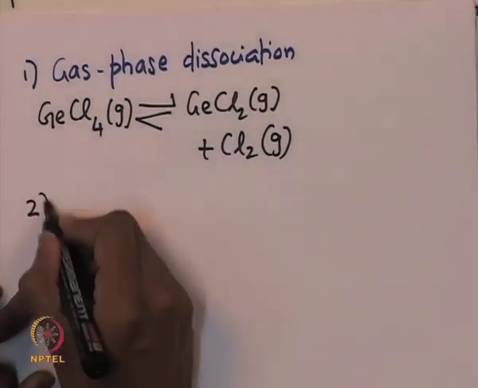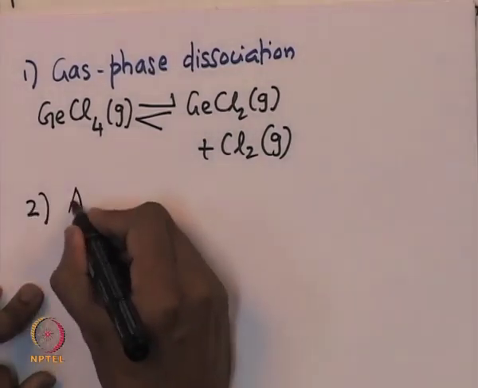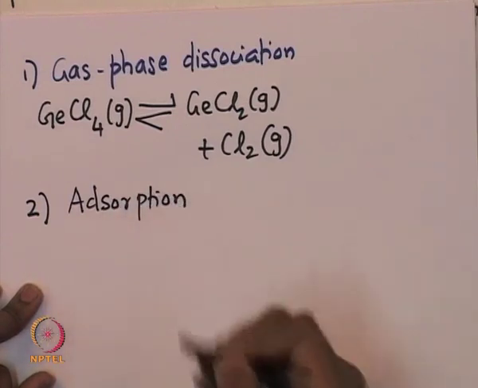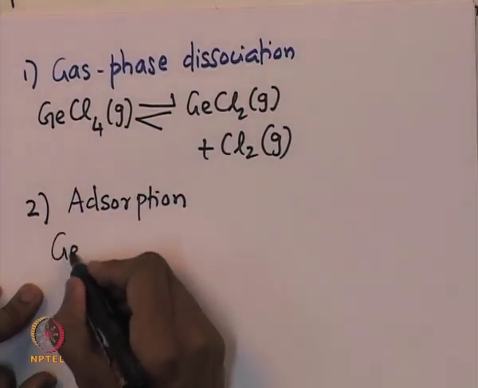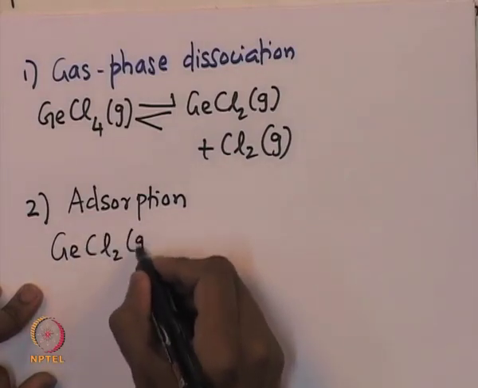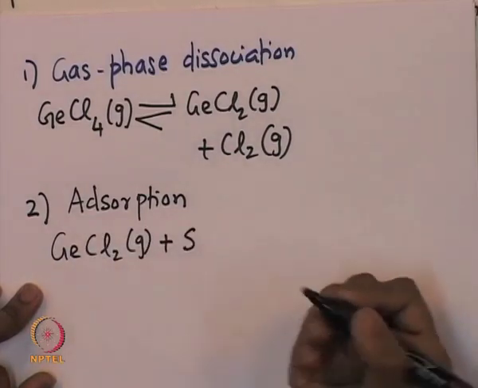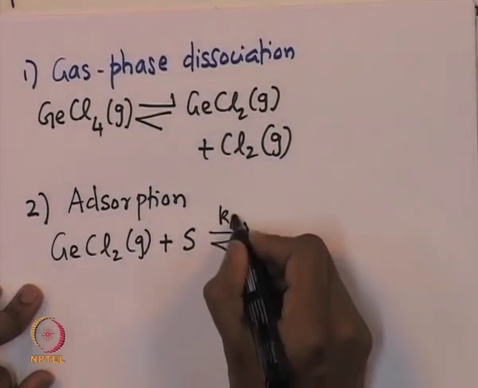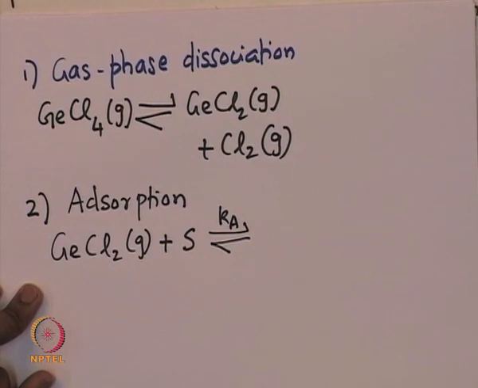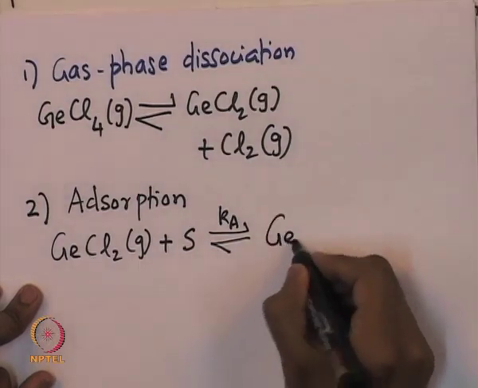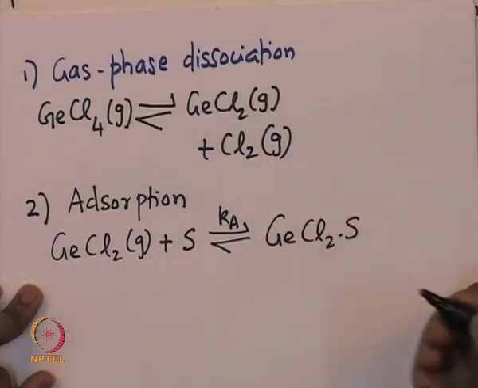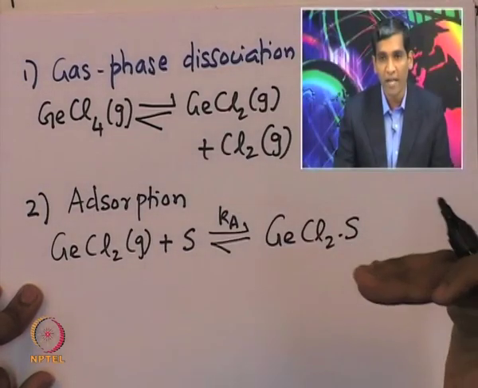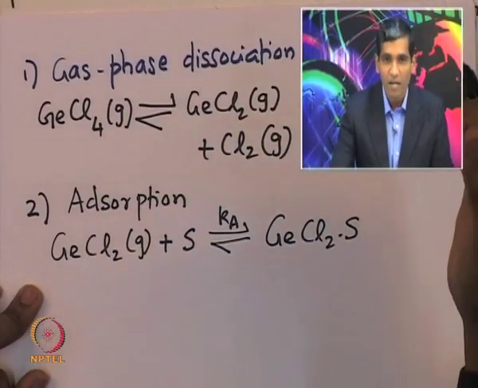The second step is the adsorption process, where the germanium chloride GeCl2 in the gas phase adsorbs onto the catalyst site, and it is an equilibrium process with Ka as the specific constant corresponding to that, and GeCl2·S basically represents the adsorption of germanium chloride onto the catalytic site.